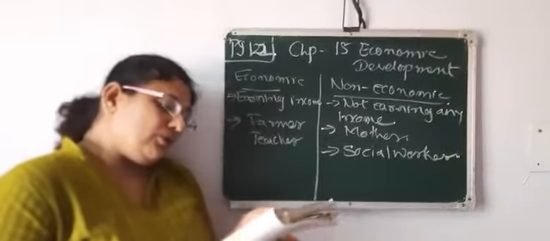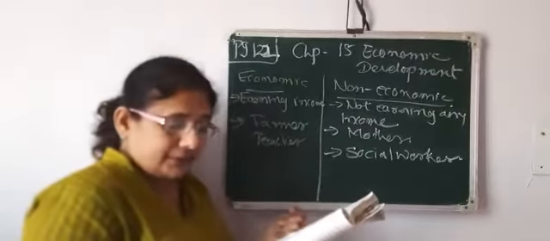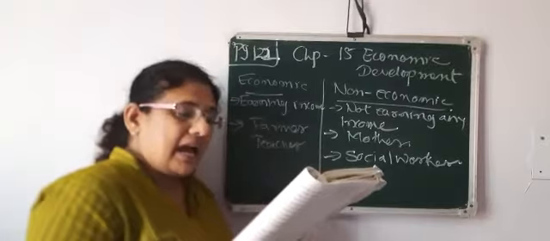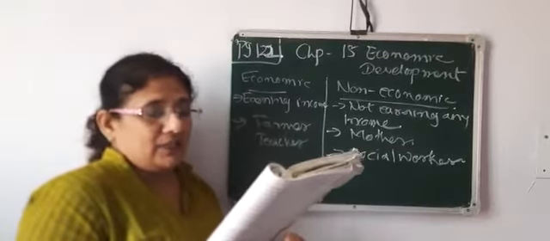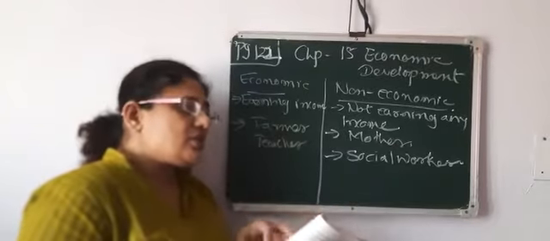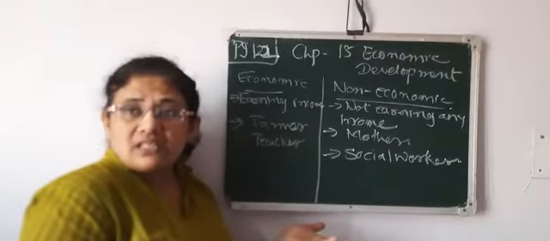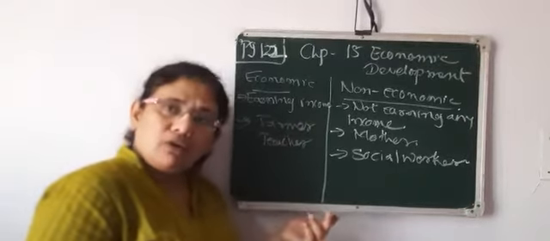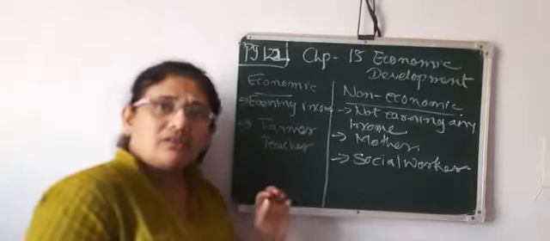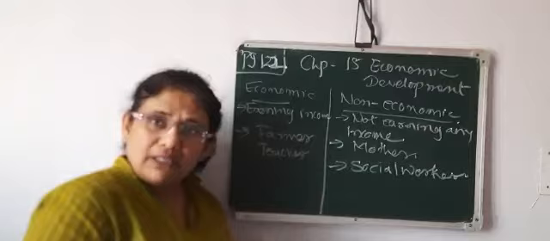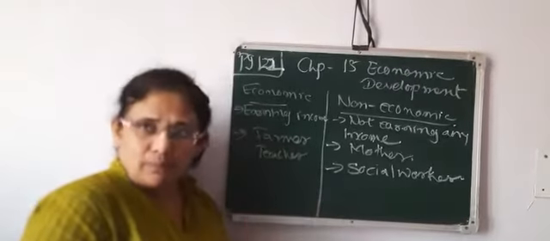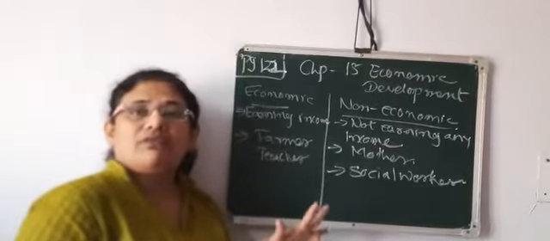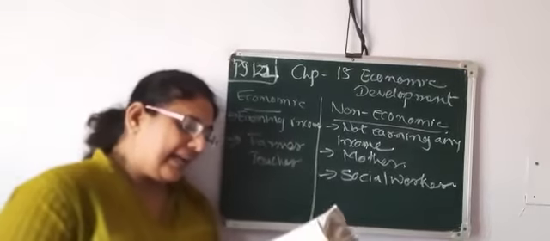Like for example, as I told you earlier, nurturing of a child by the mother, activities of social service done by a social worker, etc. can be identified as non-economic activity. If a mother is nurturing her child, she is getting nothing. But if the same mother goes out to work, and she keeps a nanny or some ayah, she has to give money to her. So for the nurturing of the child, she has to pay, and then again it comes into the category of economic activity. So this is the difference between economic and non-economic activities, right?